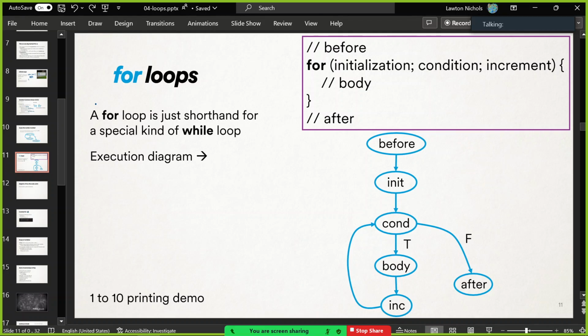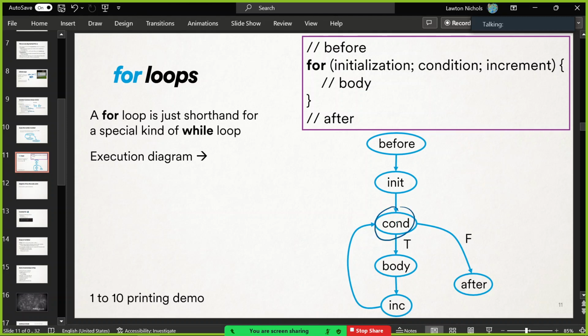So here's how a for loop works. You come in through the code from before, and then the very first thing you do for the for loop itself is run this initialization part. That's the very first thing that gets run, and notice that it's never going to get run again. That's not part of the actual looping part. The initialization just sets it up. This line only happens once, so you can put code here that sets things up for your loop. And then the condition gets checked just like a normal while loop.